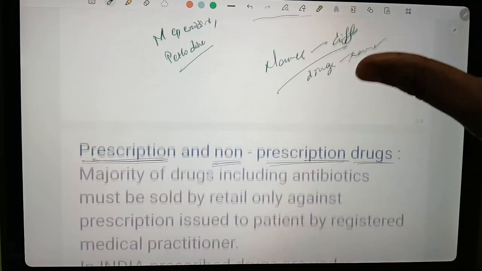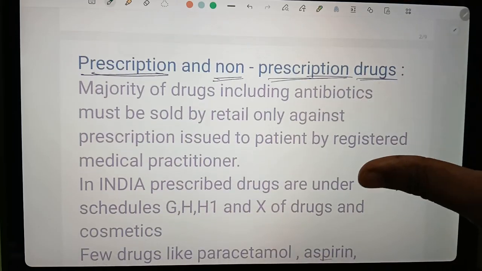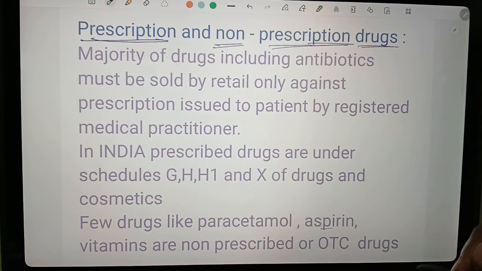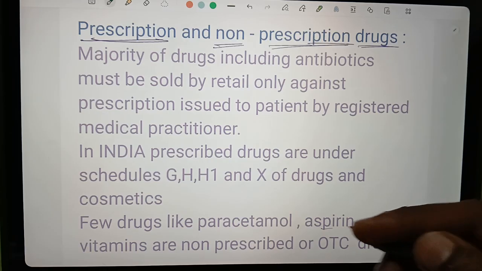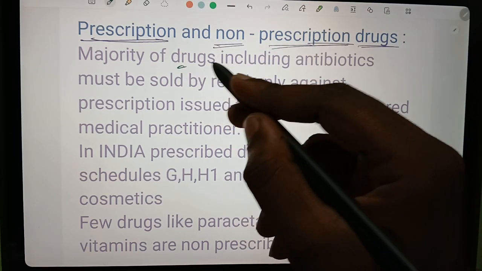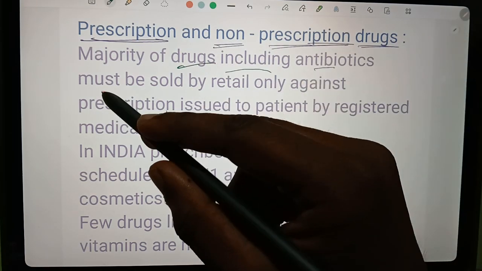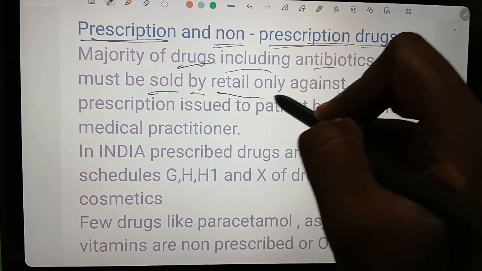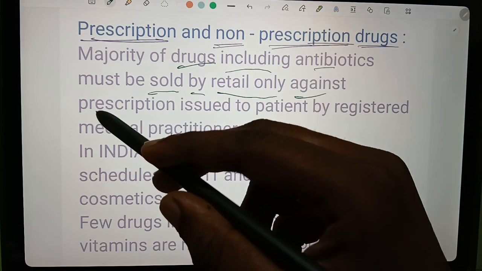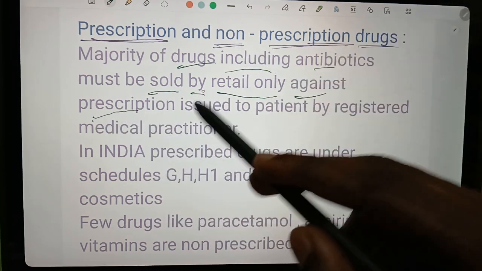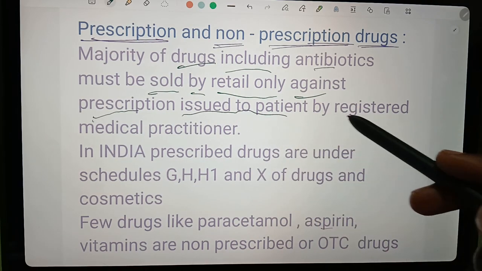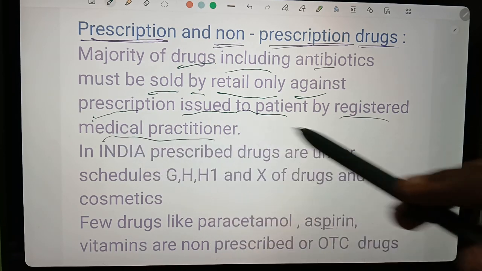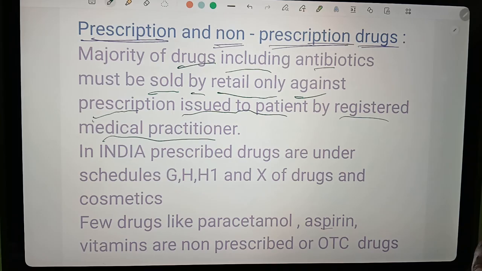Coming to prescription and non-prescription drugs. The majority of drugs, including antibiotics, are sold by retail only against a prescription issued to a patient by a registered medical practitioner. Prescription drugs means what?